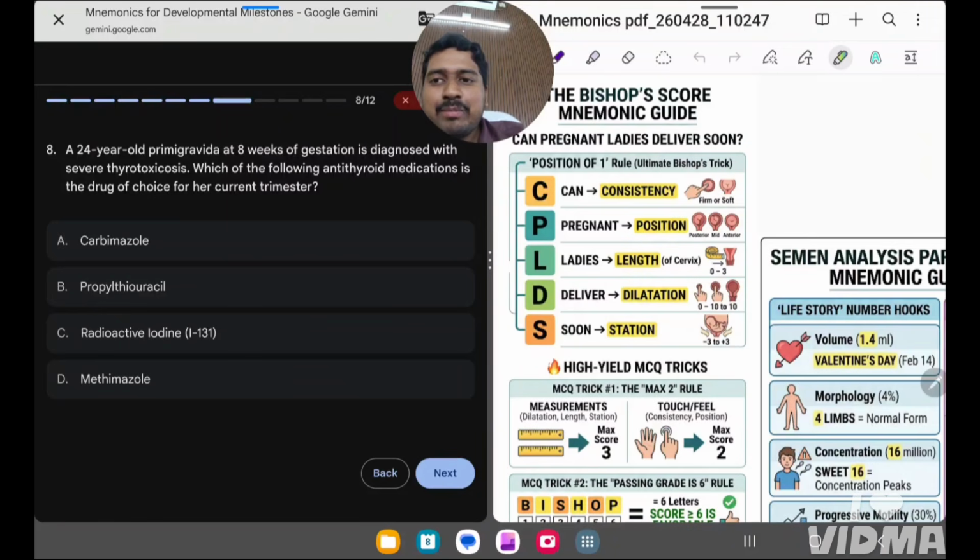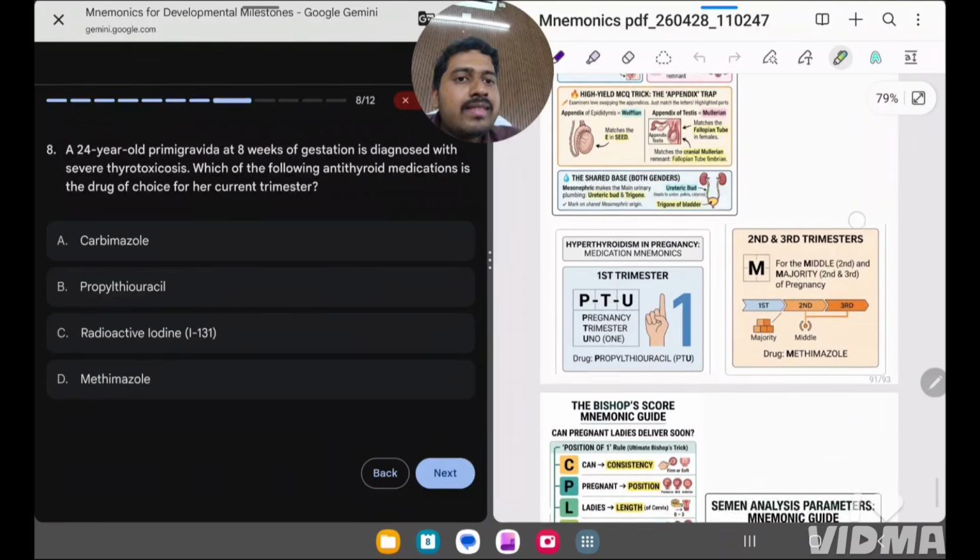Next, 24-year primigravida 8 weeks gestation is diagnosed with thyrotoxicosis. So which antithyroid medication? So basically they are asking in pregnancy in first trimester which medication to give. There are 2. You know there is propylthiouracil and methimazole, and always in exam you will get confused between these 2. So what is the mnemonic for that?